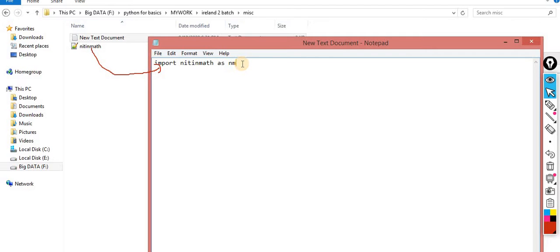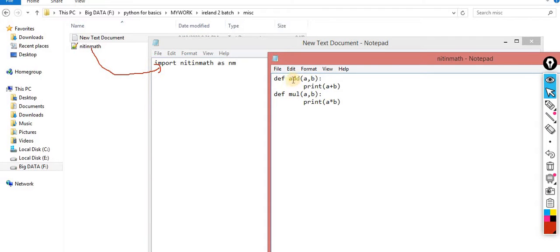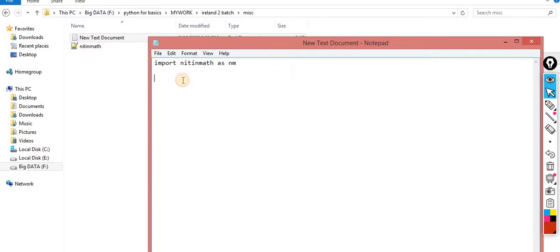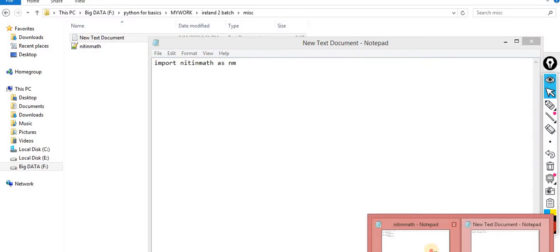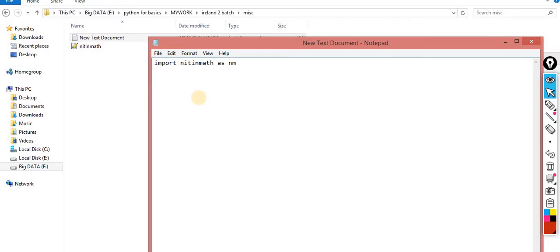Now if I open this file, two functions are there. One is add and the second one is MUL. Now how can I import these two into this program? Very simple. These two functions take two parameters, a and b. So let me call nm dot add, and I pass these two values, 10, 20. That's it. Now I am saving it.